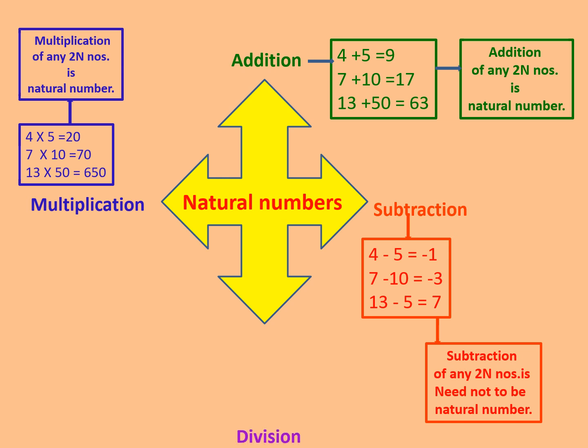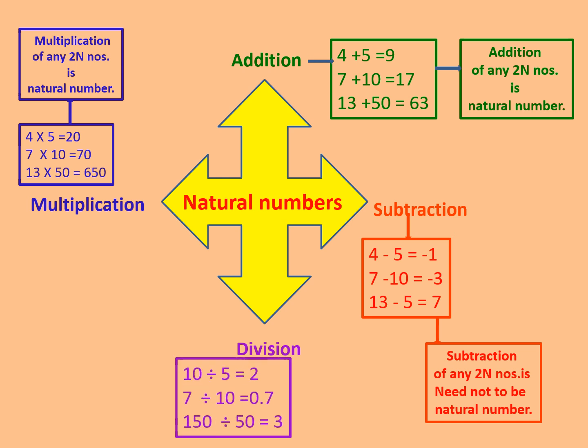Let us go for the next operator. We have division. Division means we divide one number by the other. So what happens here? 10 divided by 5, we get 2. 7 divided by 10, we get 0.7, which is not a natural number, not a counting number. Do you count any number by 0.7, 0.5, 0.3?